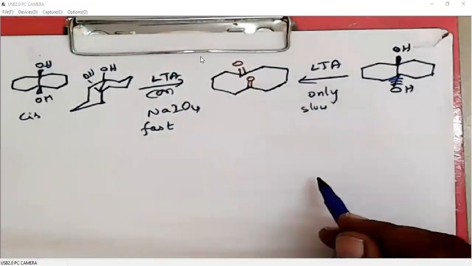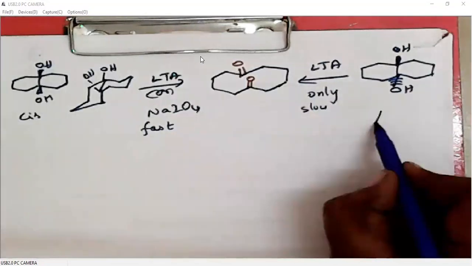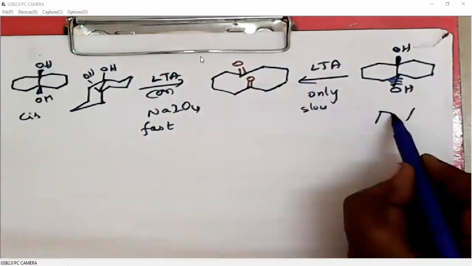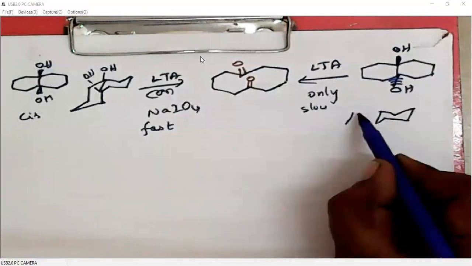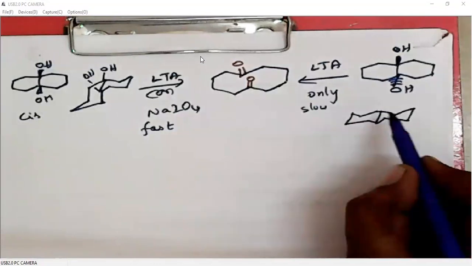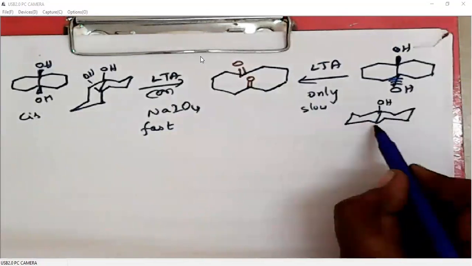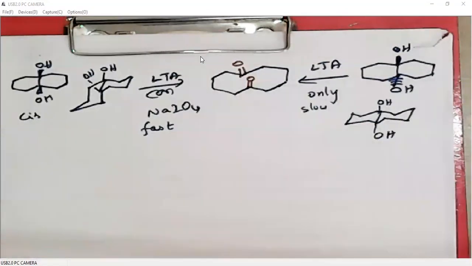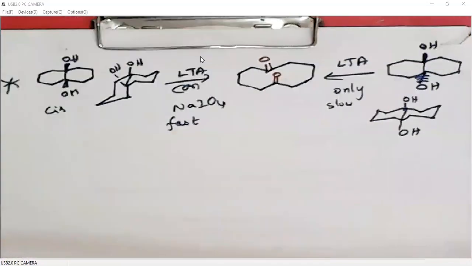Okay, we can write the chair conformation also. Writing a trans conformation is very easy. This is above the plane, this is below the plane. Okay, this is the difference. You can remember this example.